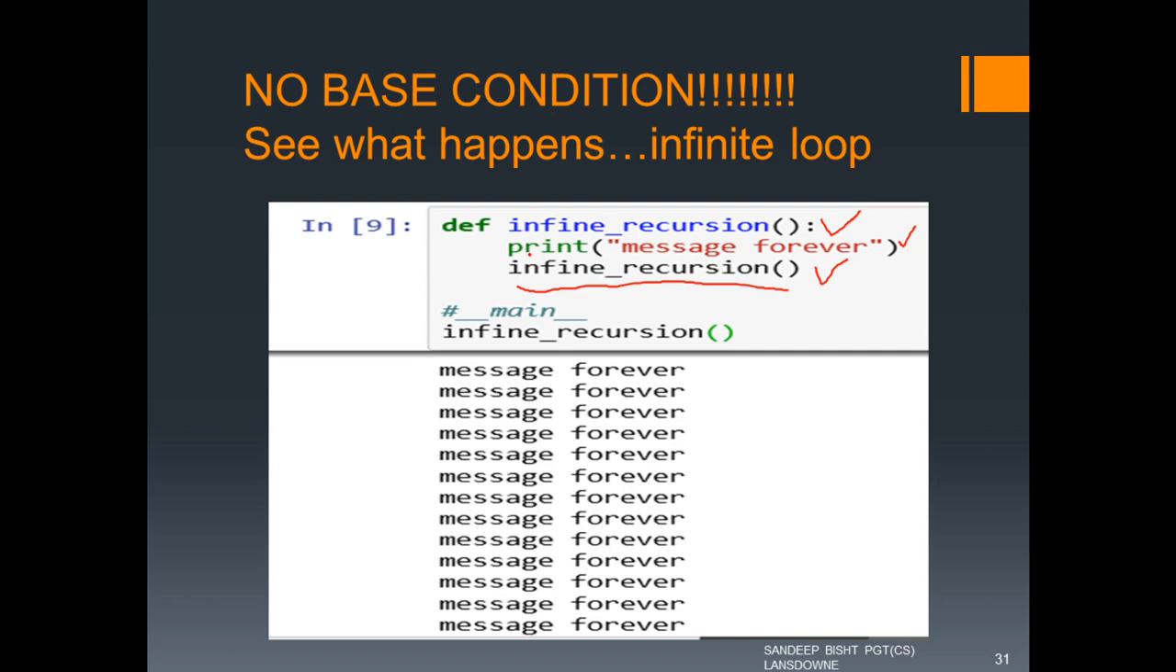So what will happen is that this function will go into an infinite loop. It will call itself, and then again itself, and then again itself, and this message will get printed again and again till your computer goes out of memory. So this happens when no base condition is defined inside a function. So a base condition must be there inside a function which we want to be a recursive function.